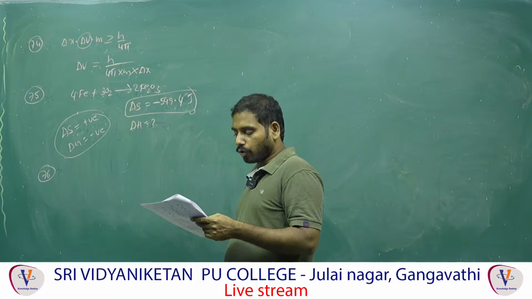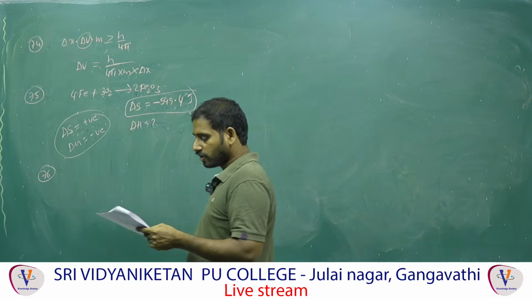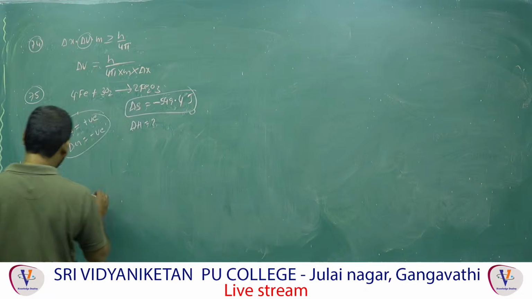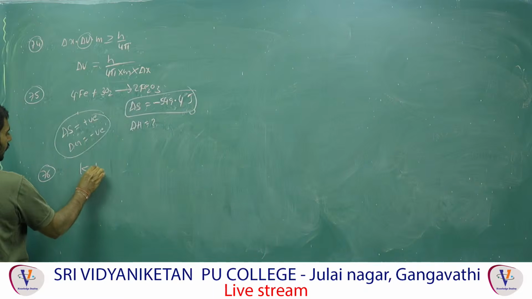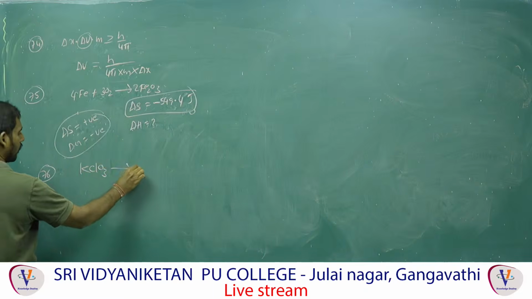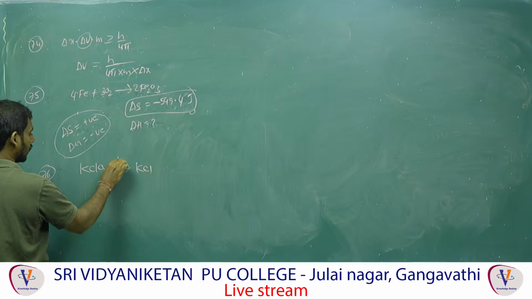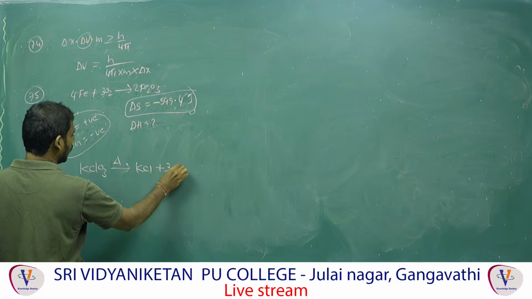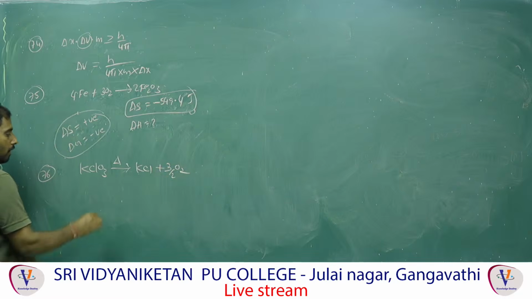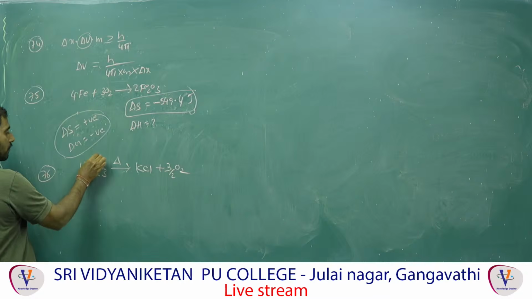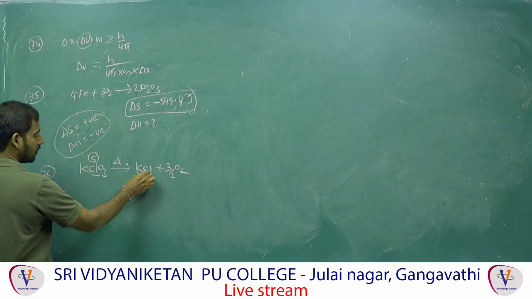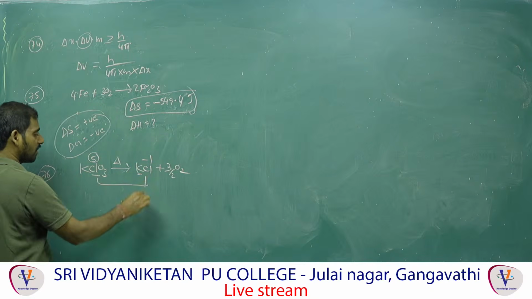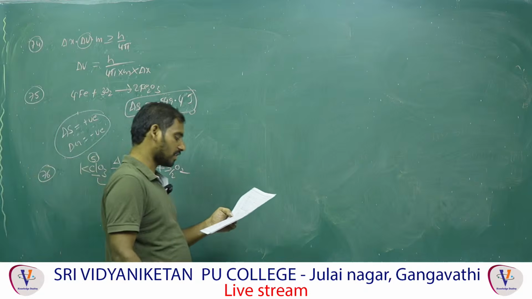Change the oxidation state of chlorine during the thermal decomposition of potassium chlorate. That you should know first. Potassium chlorate, KClO3, changes to what on decomposition? Thermal decomposition means heating. KCl plus 3/2 mole of O2. Here the oxidation state of chlorine: plus 1, plus x, plus 3 into minus 2 equals 0, that means plus 5. Here K is plus 1, Cl is minus 1. It changes from what to what? Plus 5 to minus 1.